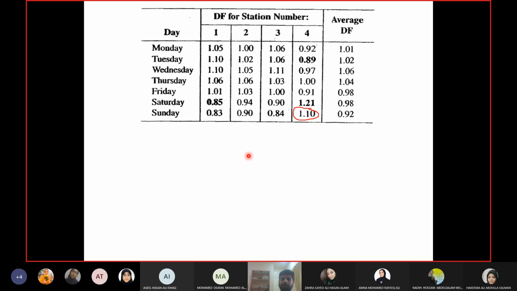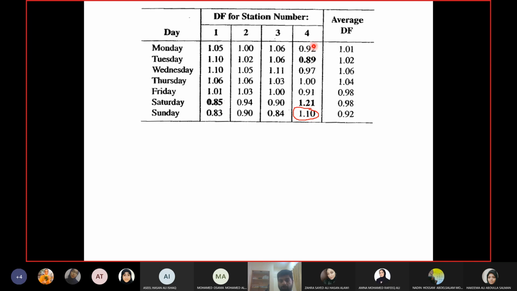Maybe if I cannot group 1, 2, 3, 4, maybe I can group 1, 2, and 4. Maybe I can group 1, 2, and 3. Okay, so that's why I calculated all the values. Now in total 4 values are out of the range. Now if I want to try and group 3 stations together, which 3 stations should I group? Now if you see, I have 4 values out of the range.